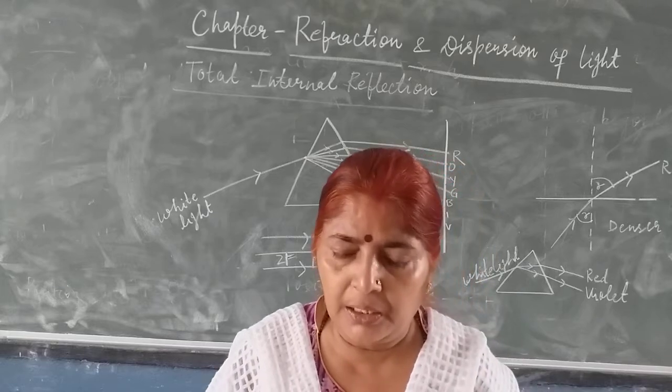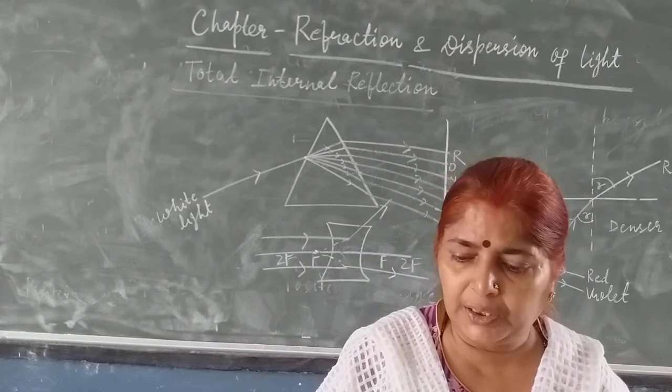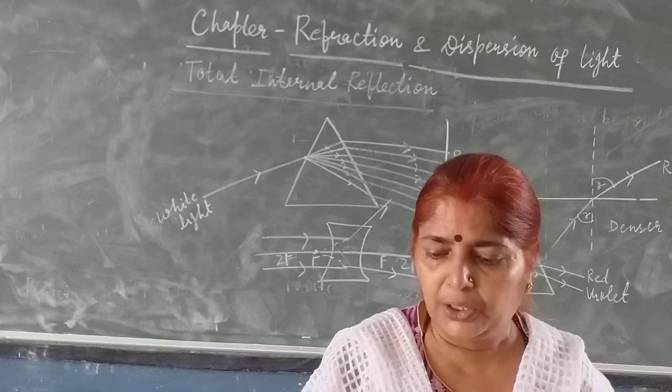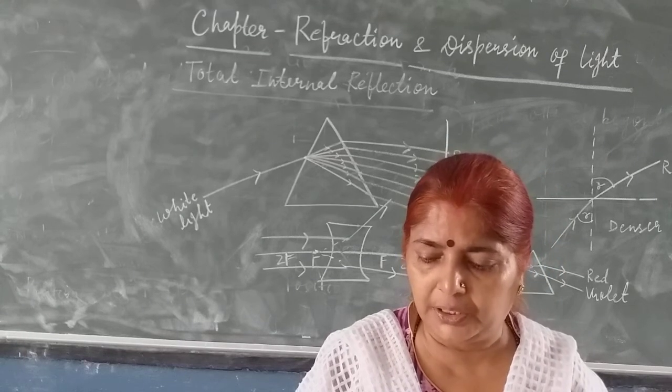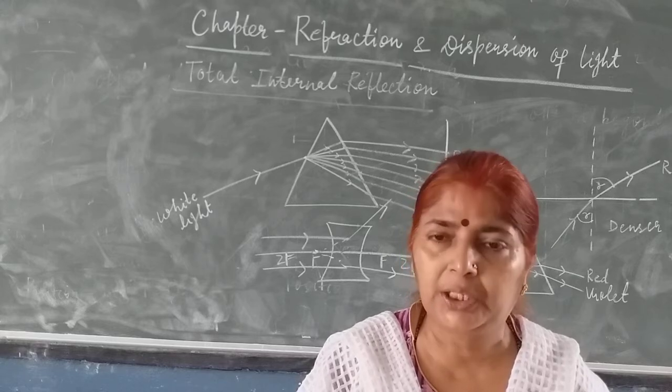Third, the angle between the incident ray and the emergent ray for a rectangular glass slab is 0 degree, 90 degree, an obtuse angle, a non-zero acute angle. It is 0 degree.